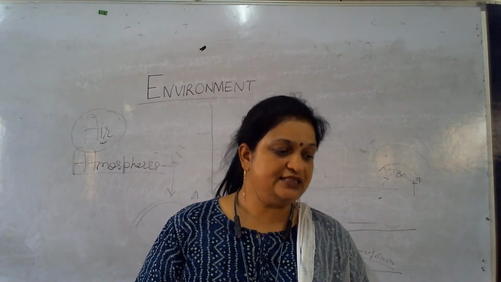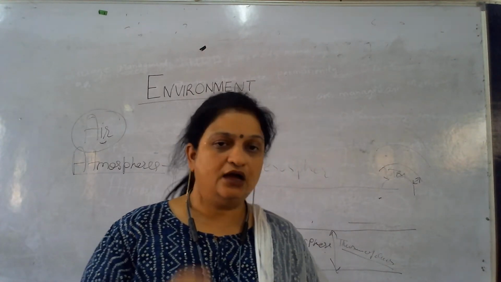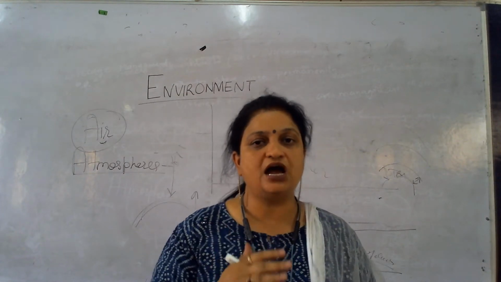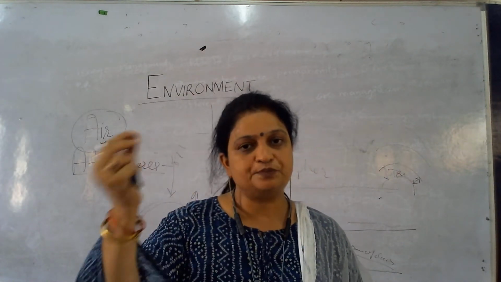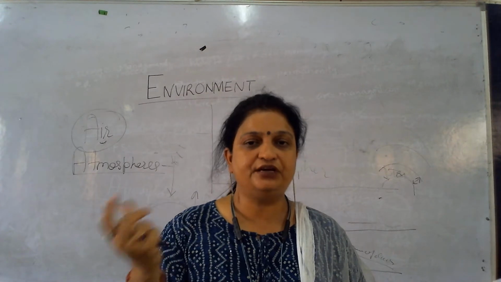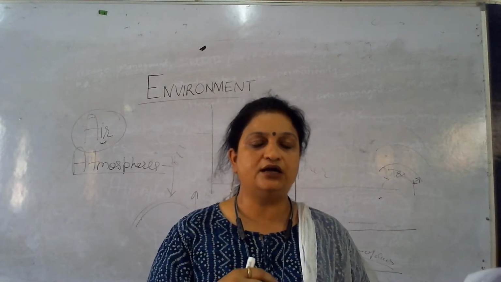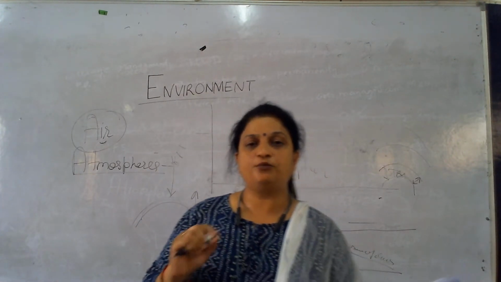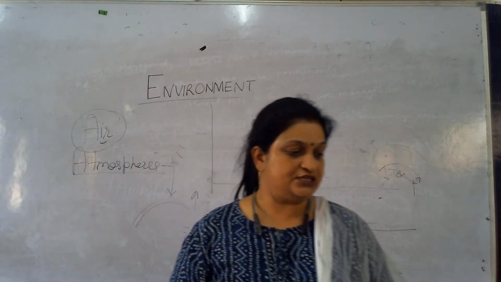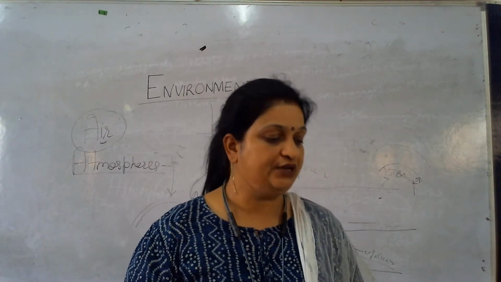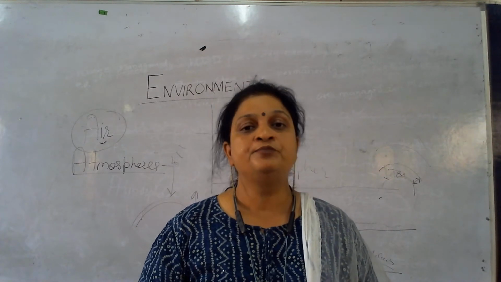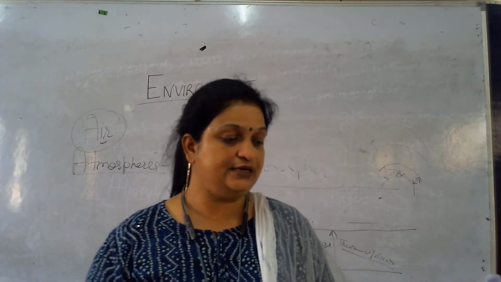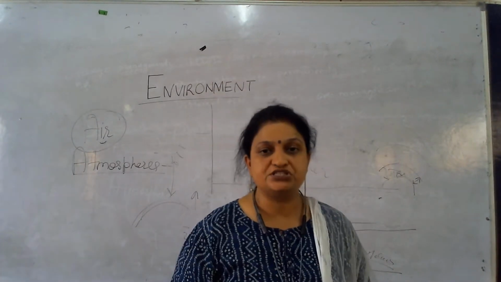The main function of this layer is the burning of meteorites, which are outer space rocks. Different meteorites come towards the earth, but this layer protects us from meteorite activity. The mesosphere has the minimum temperature in the atmosphere, minus 100 degrees C. The lapse rate is positive here.